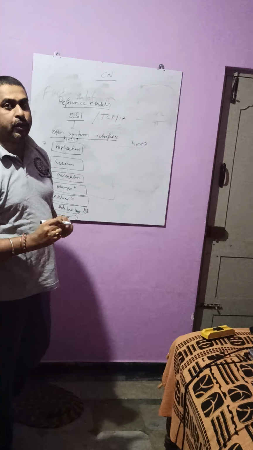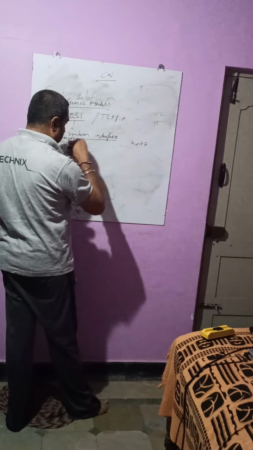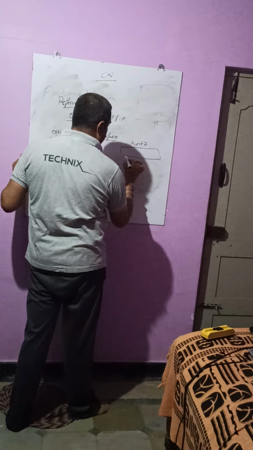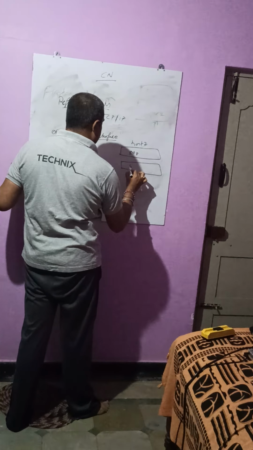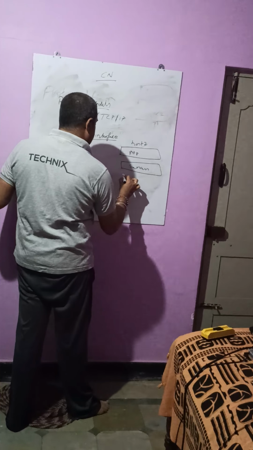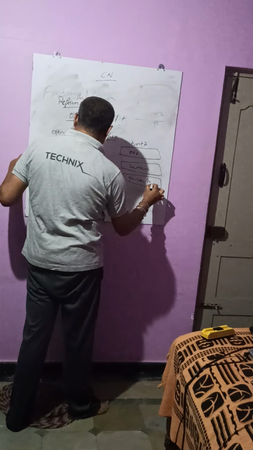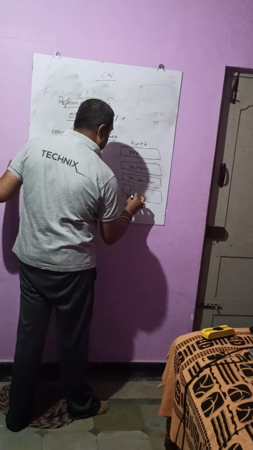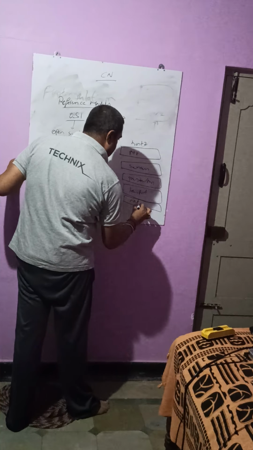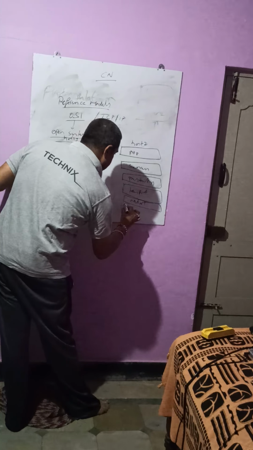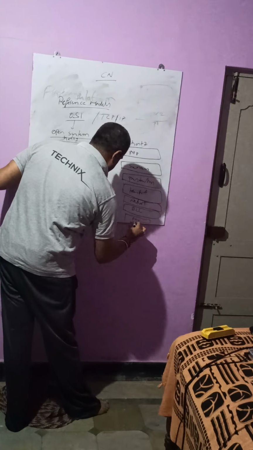In earlier classes, I explained that host 1 and host 2 mean the source and the destination. Here the same 7 layers will be there: application, session, presentation, transport, network, data link, and physical layer.